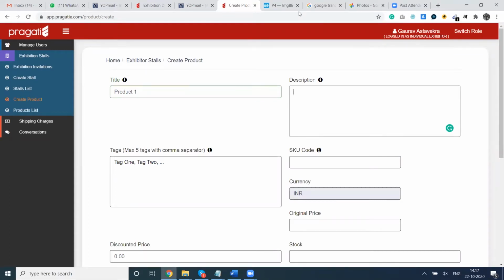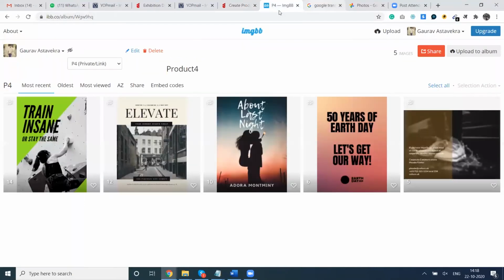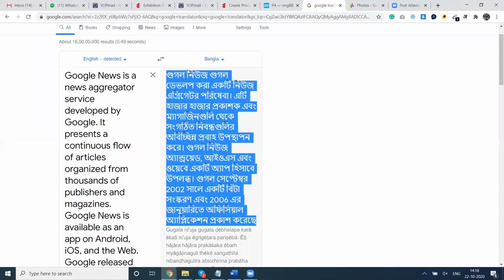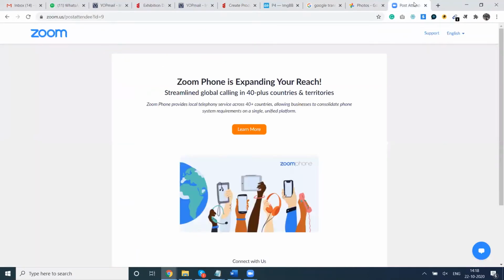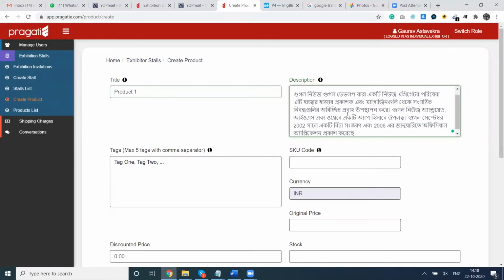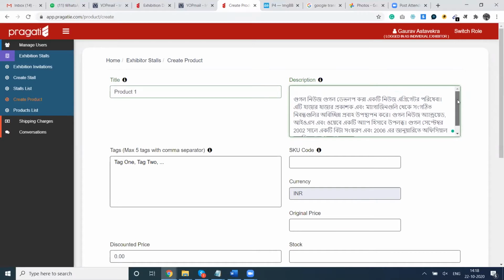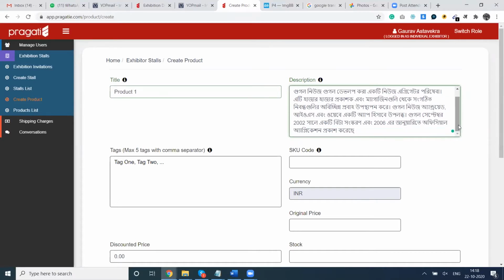So I am going to use the Bangla language. I have translated it in Unicode. Anything which is in Unicode can be used here. Either you can copy and paste it as Unicode text, or you can use any input method to develop this text, whatever is comfortable to you.